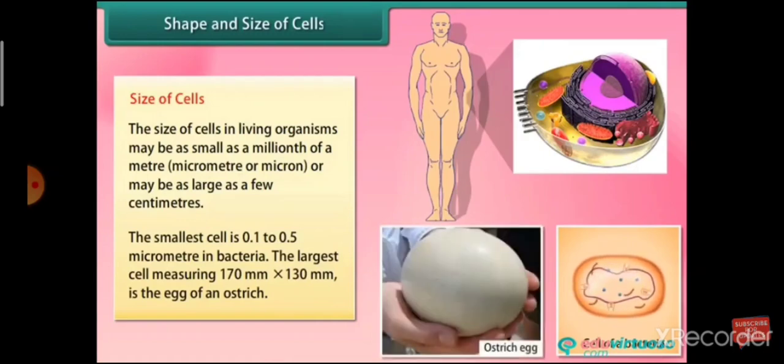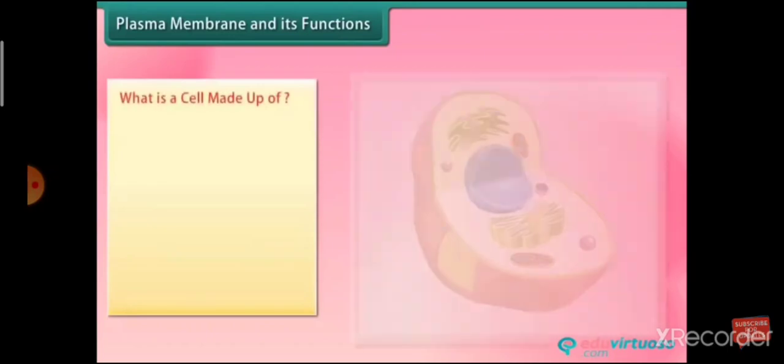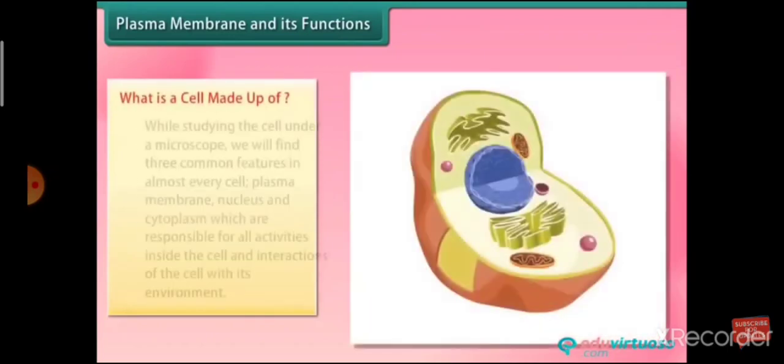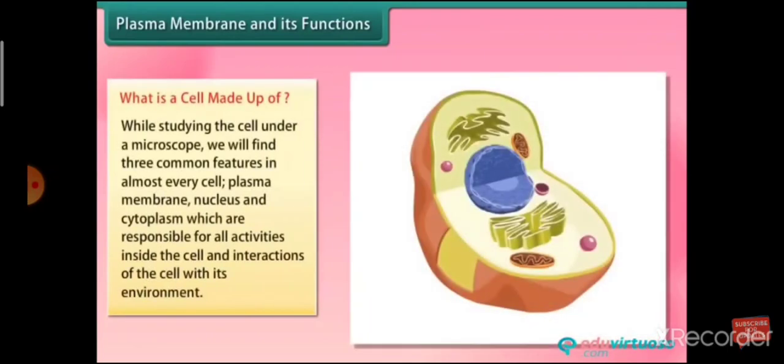Now, plasma membrane and its functions. What is cell made up of? While studying the cell under a microscope, we will find these common features in almost every cell: plasma membrane, nucleus, and cytoplasm, which are responsible for all activities inside the cell and interactions of the cell with its environment.